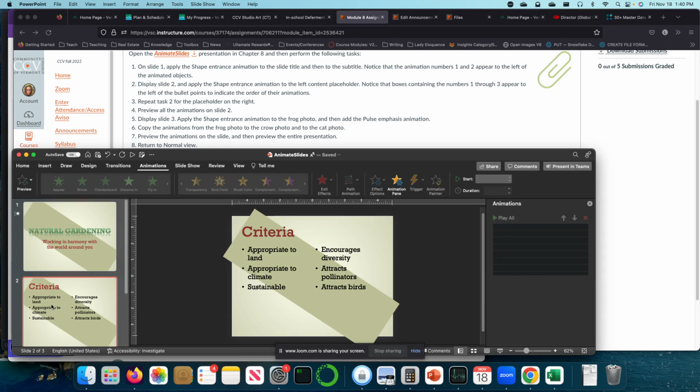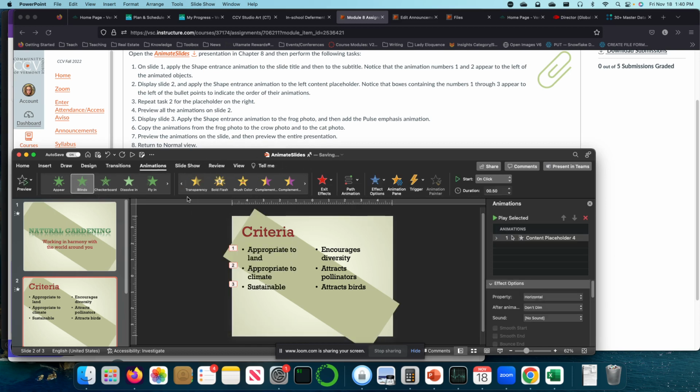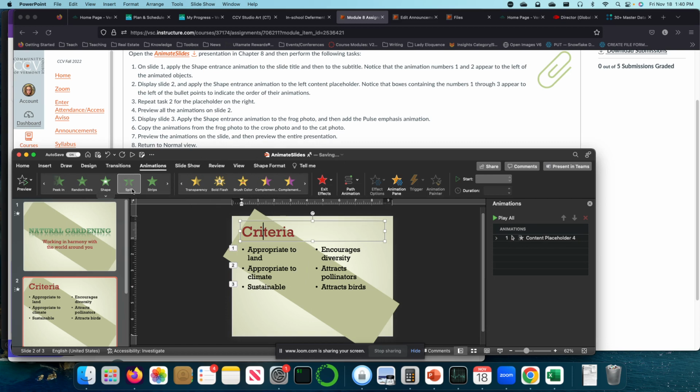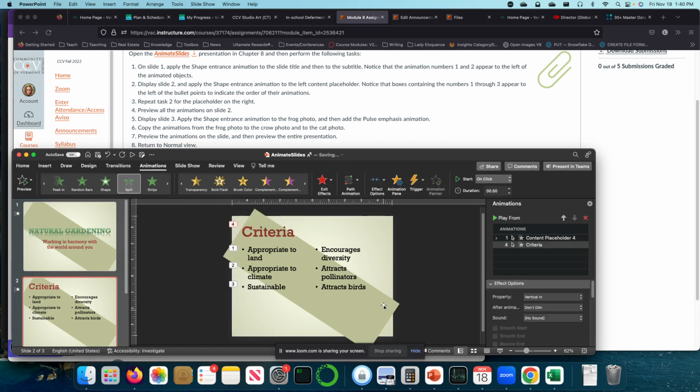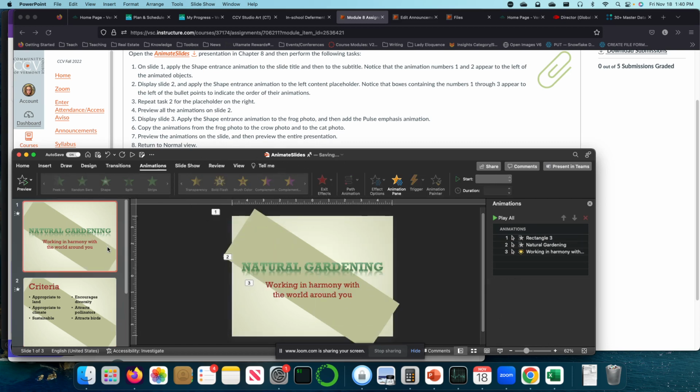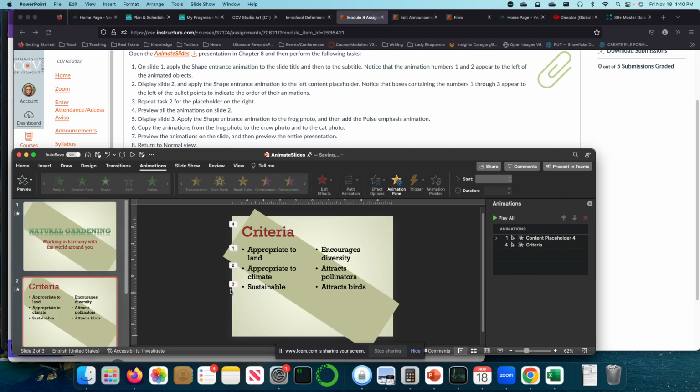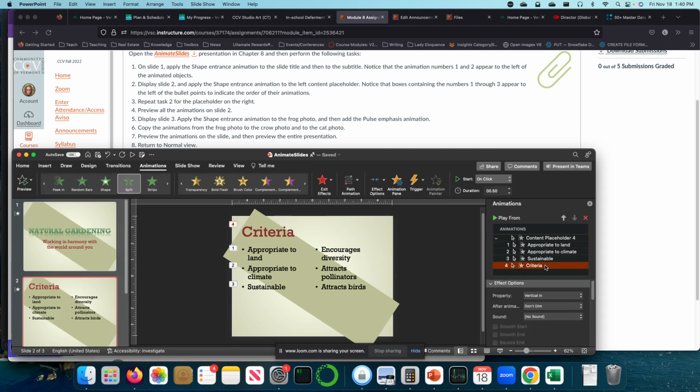So now I'm going to come to slide 3. Okay. Notice the boxes and the left bullet, they're no longer there. So I'm going to repeat this task now for each of these objects, and we will see that when we do it, this is what happens. Okay, so there's now 1, 2, 3, 4. So it's got these first aspects that have happened, and I've just added another one.